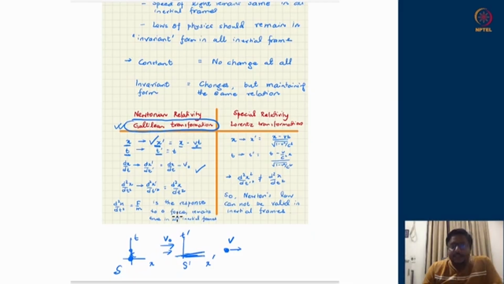However, under this transformation, what remains preserved is the acceleration. So you can similarly compute the acceleration of the particle as seen by the two frames. From the first frame, the acceleration will be d2x upon dt square, while in the second frame, it would be d2x prime upon dt prime square. Again, use the information that t prime is just t and x prime is x minus v naught t. You can see that under the second derivative, the deviation term, this v naught t term, is killed. Under double derivative, it does not contribute. So therefore, the accelerations across two different inertial frames remain the same.